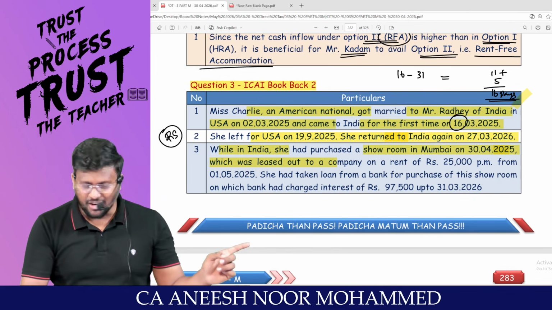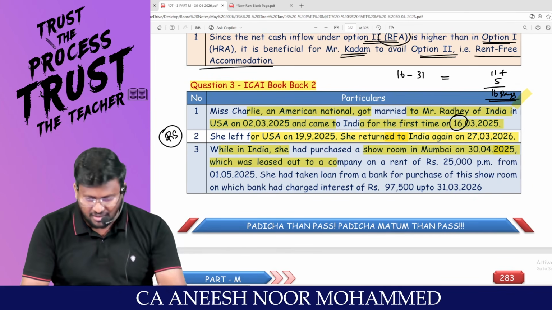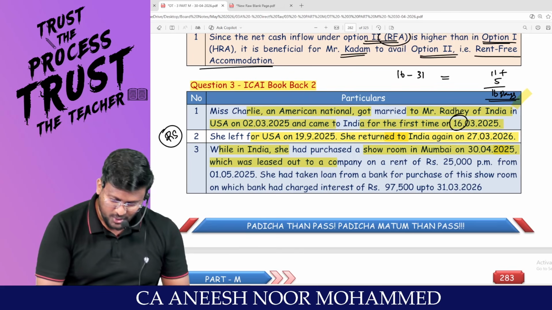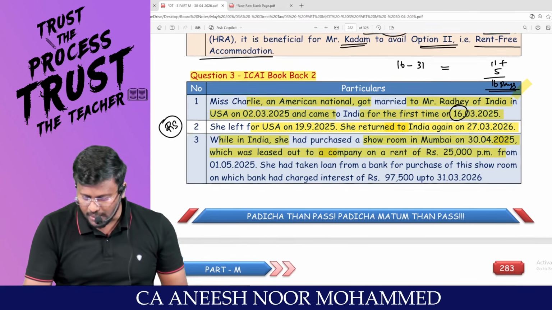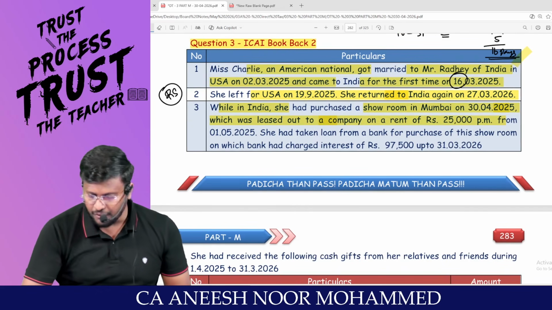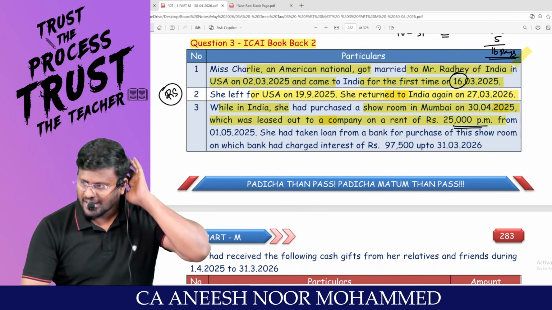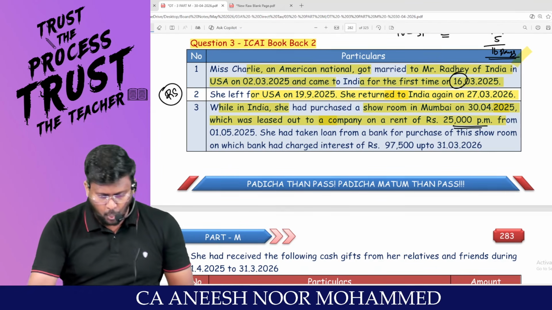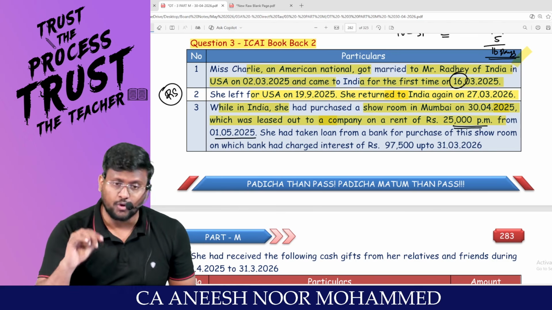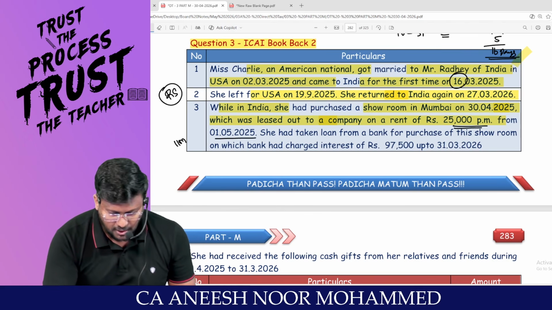In the hands of a non-resident, Indian income will be taxable. The property was leased out to a company on a rent of 25,000 per month from 1/5/2025. So 25,000 into 12 will be the rental income taxable under income from house property. Don't put 12 months, because it is only for 11 months. Are you all ready with me?